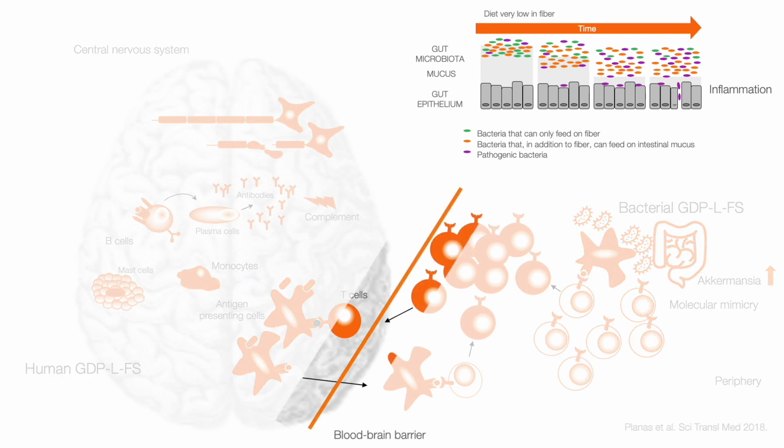In addition, it has been seen that a disruption of the gut barrier is associated with a disruption of the blood-brain barrier that can facilitate the entry of pathogenic T lymphocytes into the central nervous system.